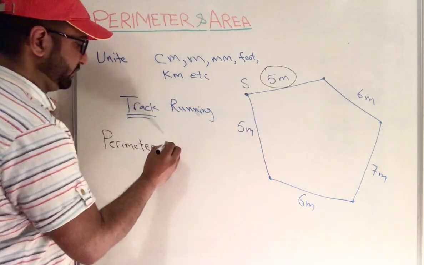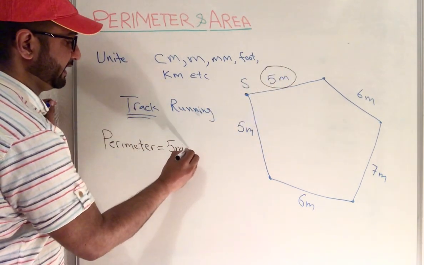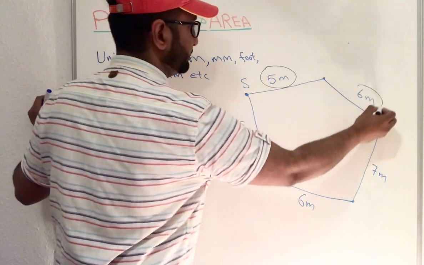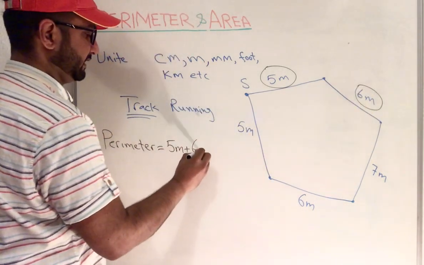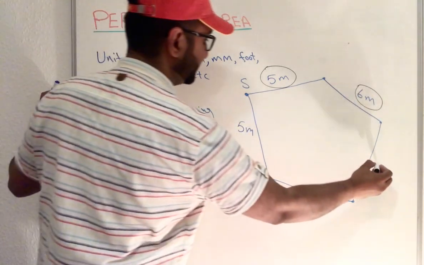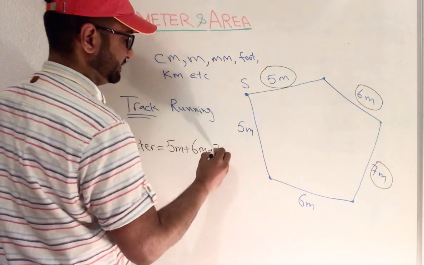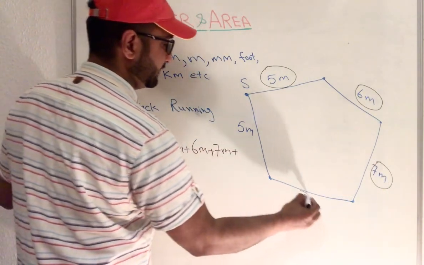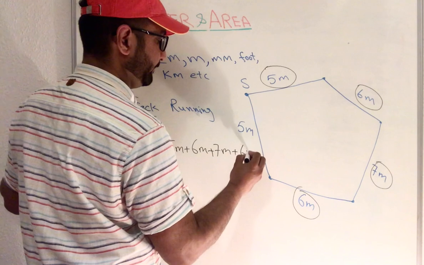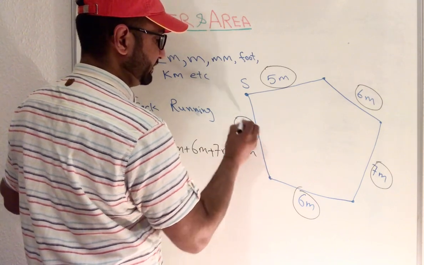This value 5 meter, add the second one 6 meter, add the third one 7 meter, add the fourth one 6 meter, add the fifth one.